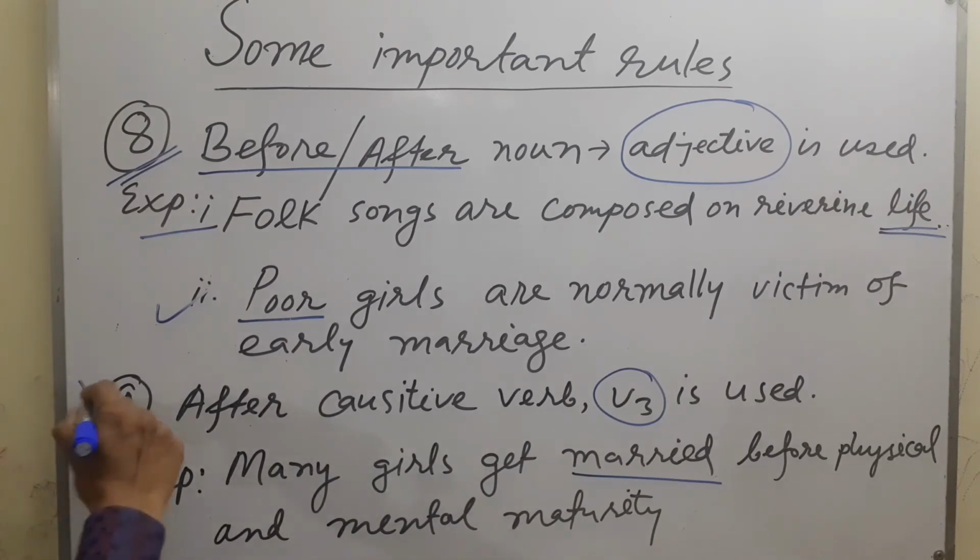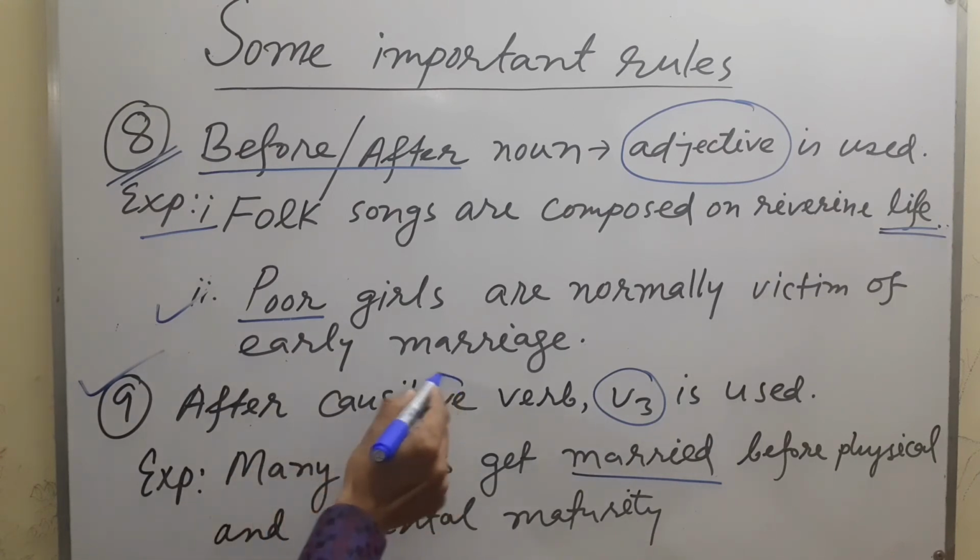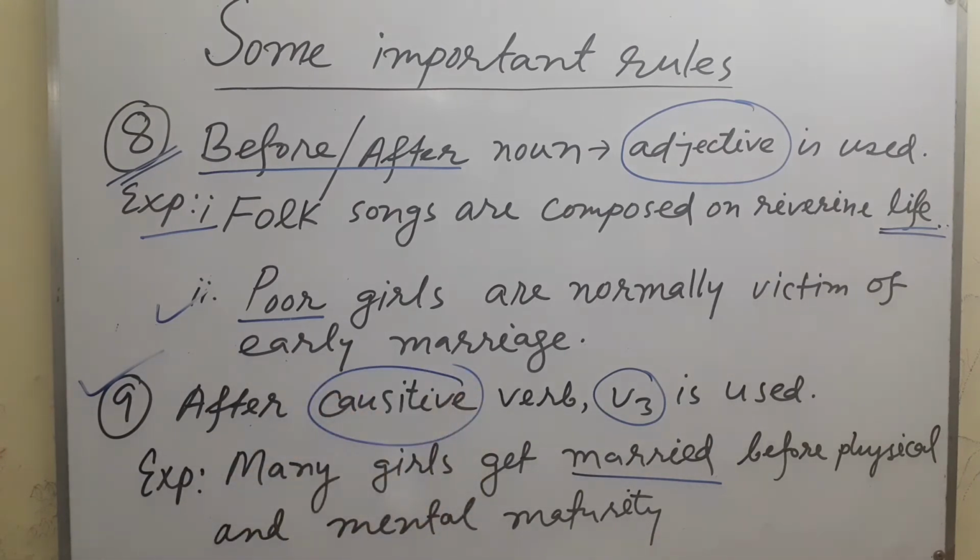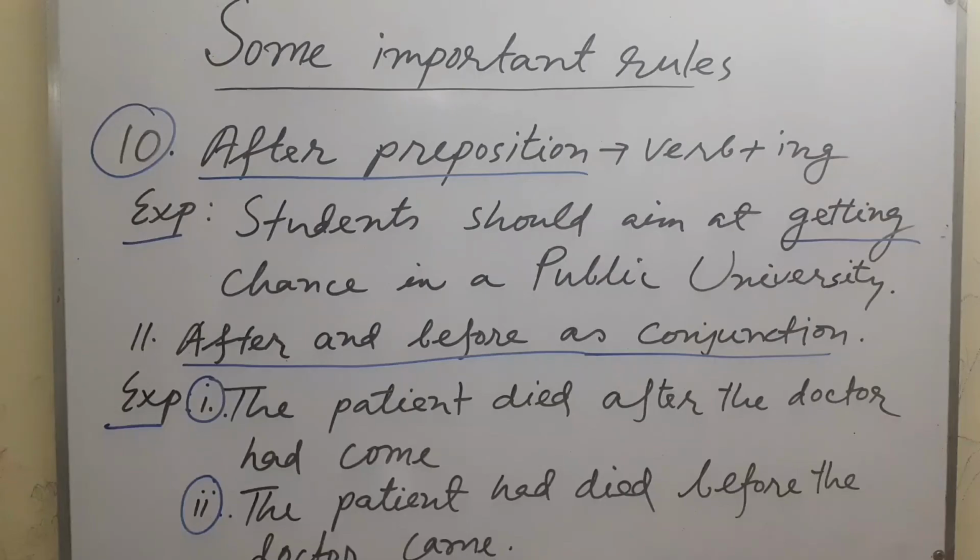Now rule number 9: causative verb. After a causative verb, V3, the past participle of the verb, is used. What is a causative verb? In grammar, some verbs are used as causatives. In a causative, a person does not perform an action directly. Look at the example: Many girls get married. Get is a causative verb. So after a causative verb, V3. Marry is the verb and its V3, married, is used. Many girls get married before physical and mental maturity. So these rules are very important.